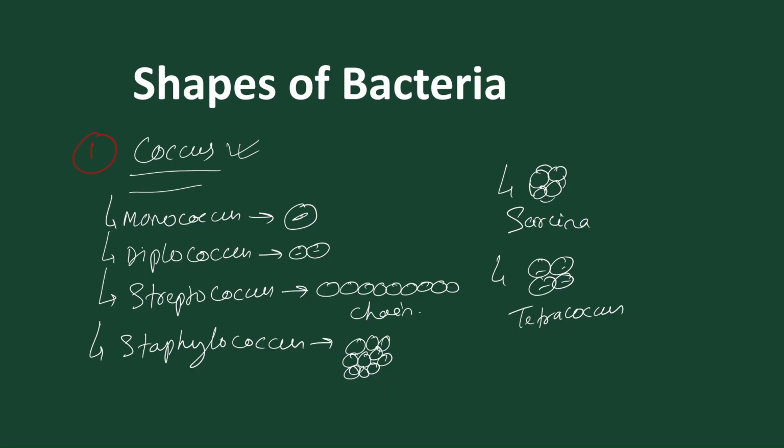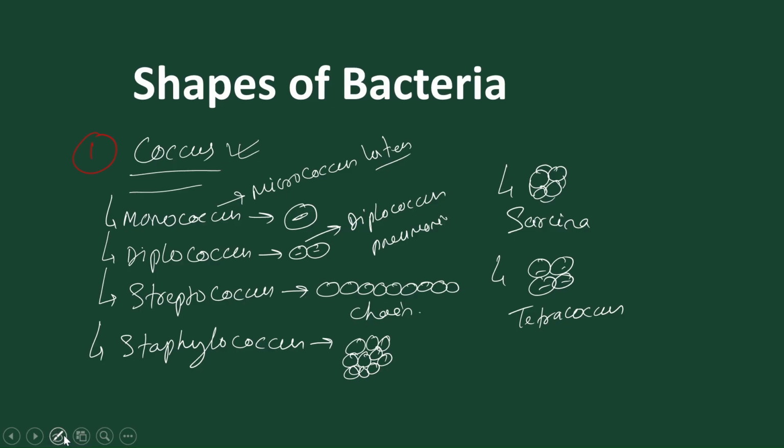So let's go through the examples. In monococcus, which group of bacteria is regarded as monococcus? That is Micrococcus luteus. And Diplococcus example is Diplococcus pneumoniae, which causes the pneumonia disease.